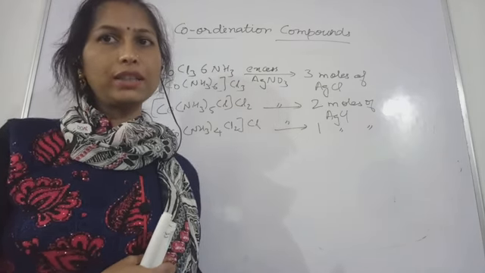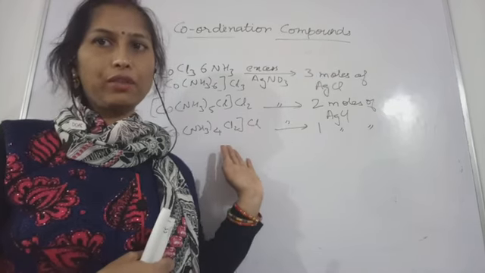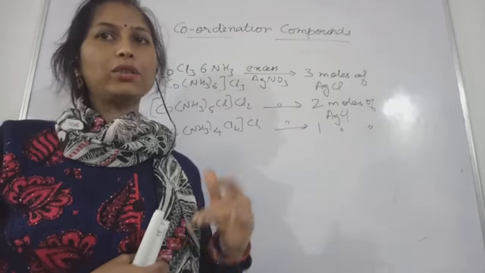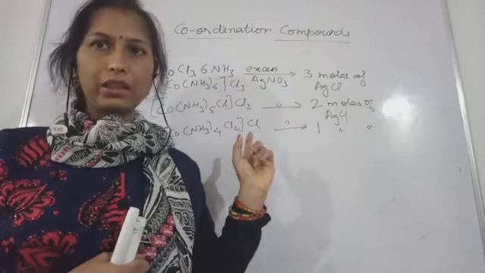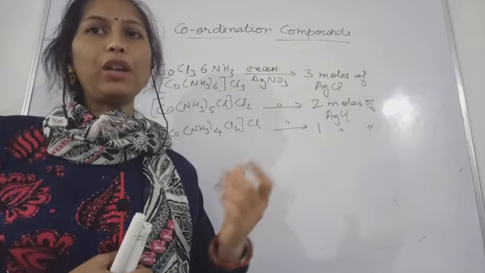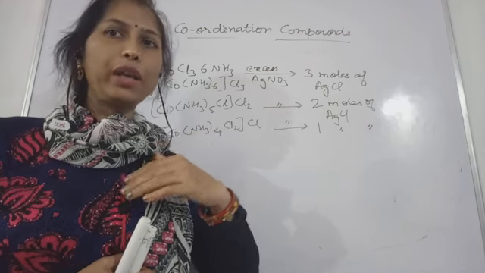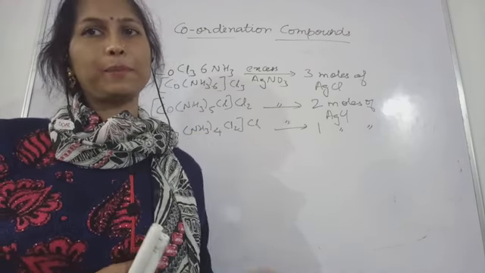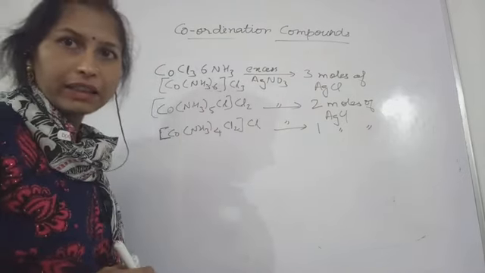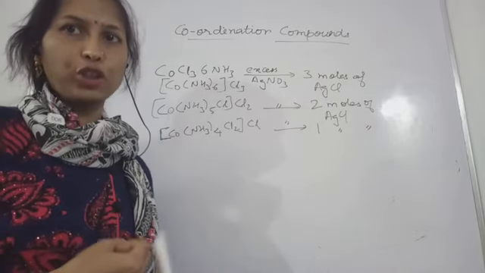So for these species, the Lewis acid and base concept came. His approach was what? Lewis acids are capable of accepting electron pairs, and electron pair donors are the bases. So these metallic ions act as Lewis acids, meaning they accept the electron pairs.